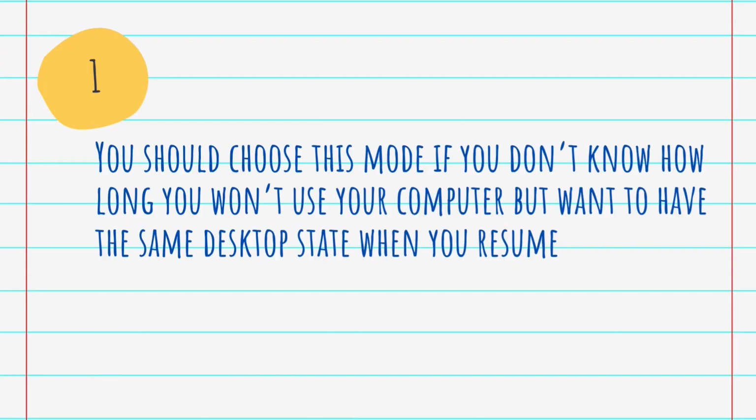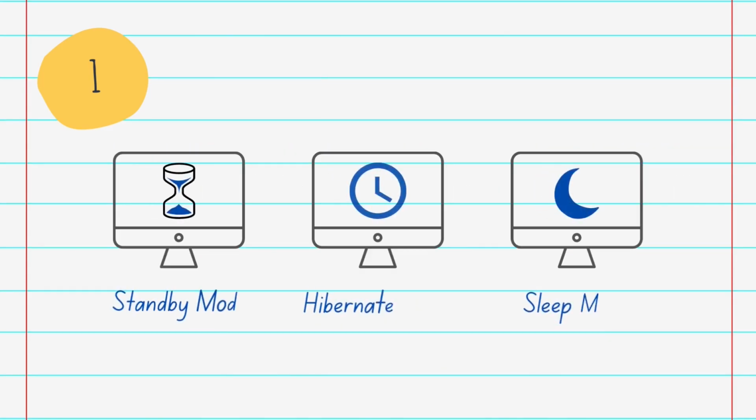So our first question is, you should choose this mode if you don't know how long you won't use your computer but want to have the same desktop state when you resume. And the answer is hibernate. We should choose hibernate mode if we don't know how long we won't use our computer but want to have the same desktop state when we resume. This option is available for laptops, might not be available for all PCs. We have to use hibernation when you know that you won't use your laptop or tablet for an extended period and won't have the opportunity to change the battery during that time.